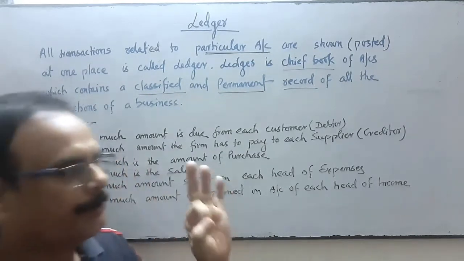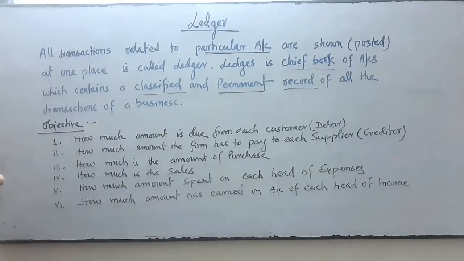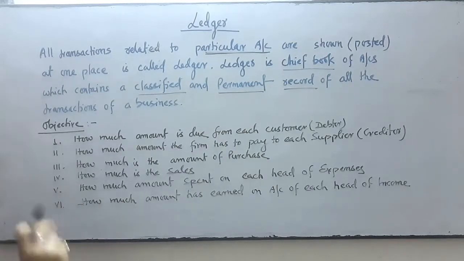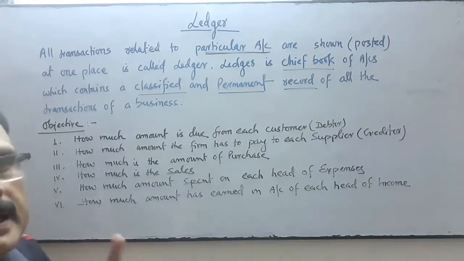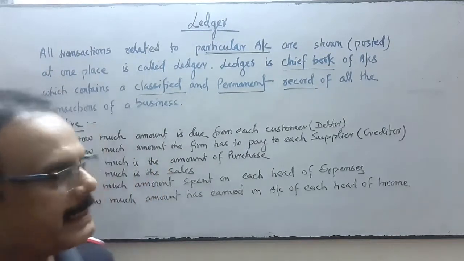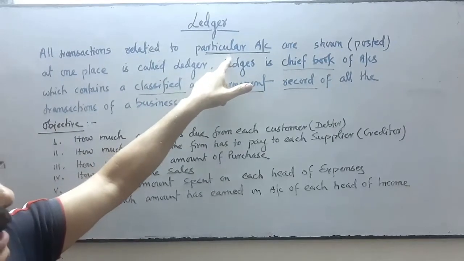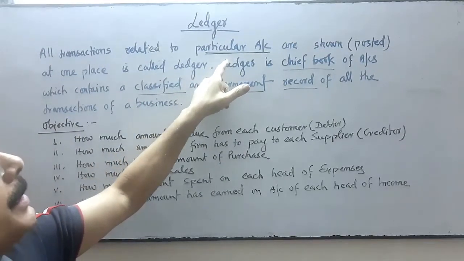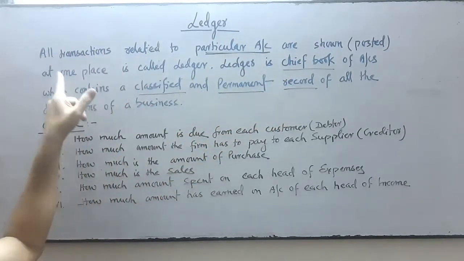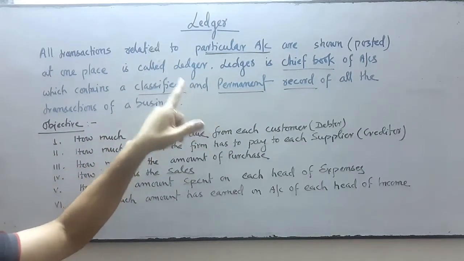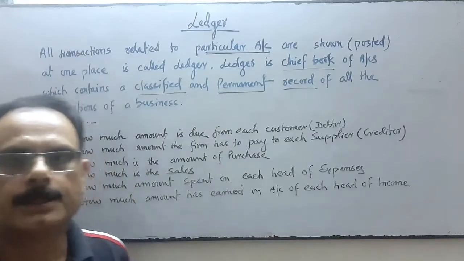Each head of income, we come to know how much amount we have earned. For that we have to prepare the ledger. So ledger: all transactions related to a particular account shown at one place is called a ledger.